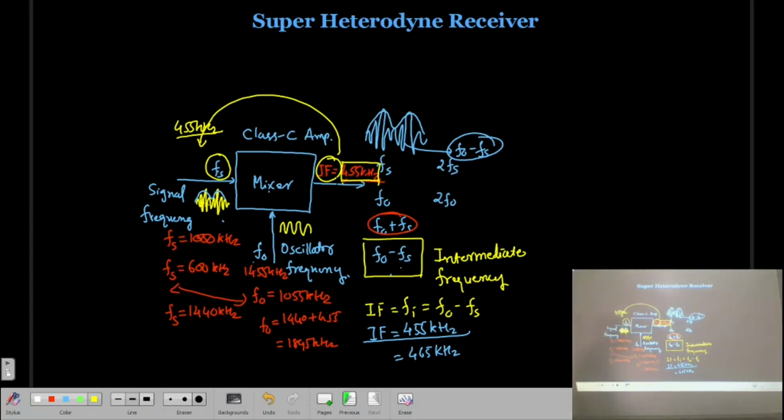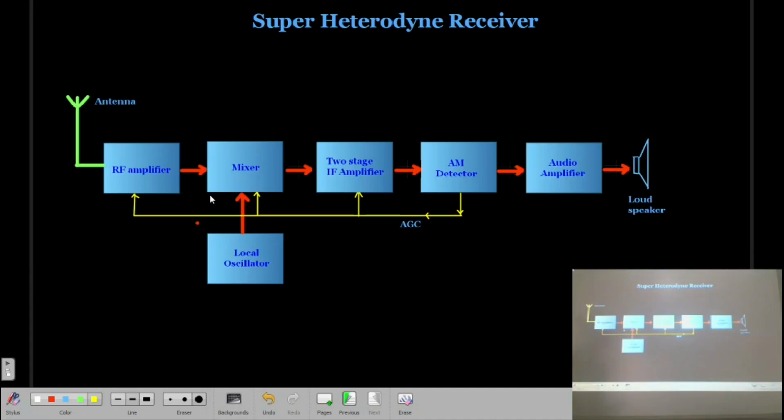Now let us see a block diagram of a superheterodyne radio receiver. If we see this block diagram of the radio receiver, it is almost identical to the TRF receiver. The only thing is that this mixer stage and the local oscillator are added to the TRF receiver. Correct? So this is an extra block compared to the TRF receiver. Now let us see the function of this superheterodyne radio receiver.